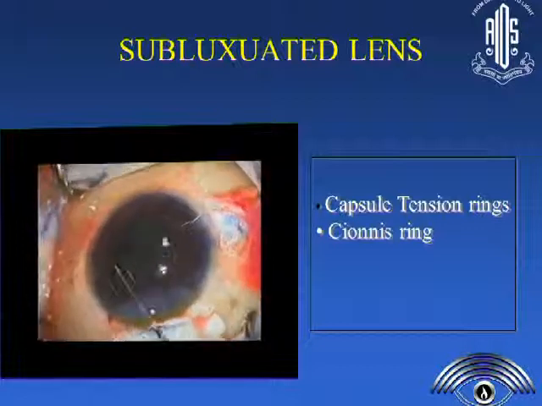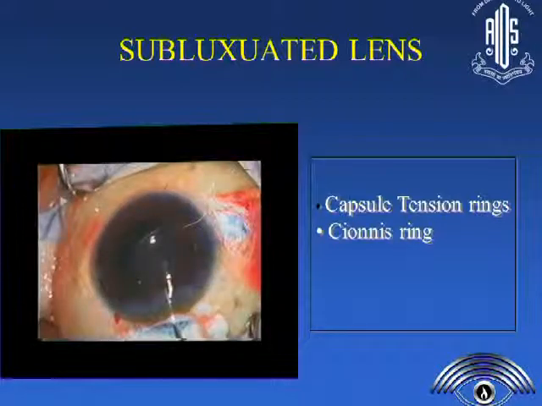Then you place the lens and tie the knot and pull it tight so that even if there's decentration later on, the lens will still be in the visual axis.